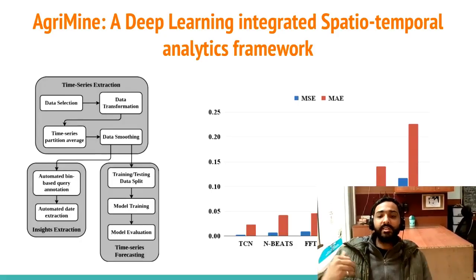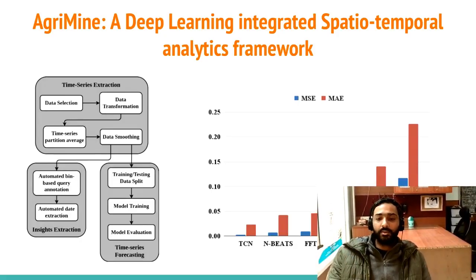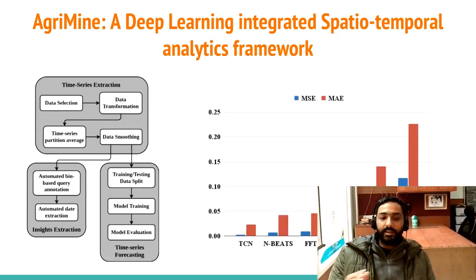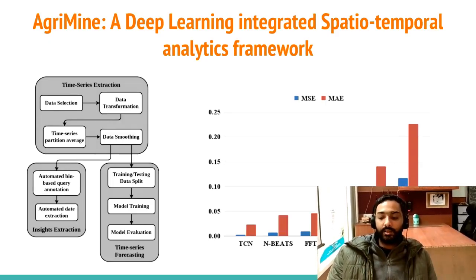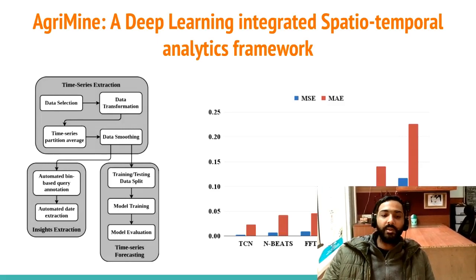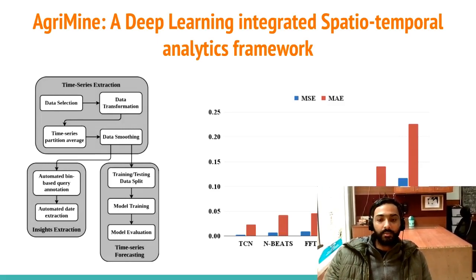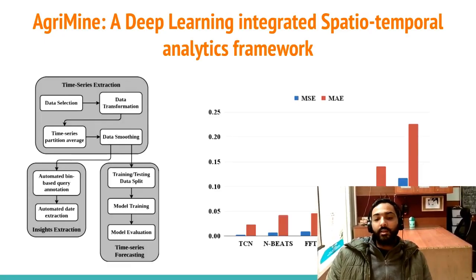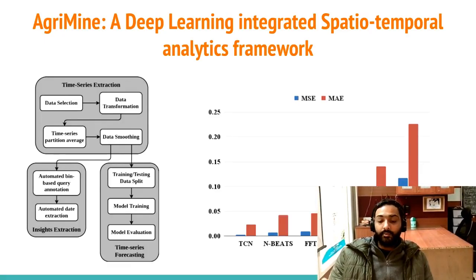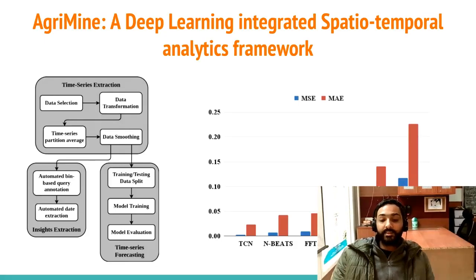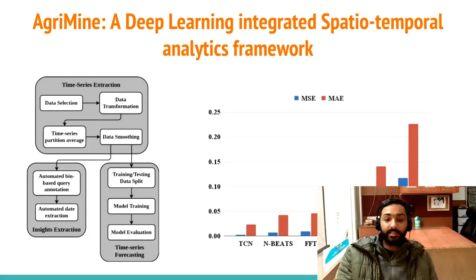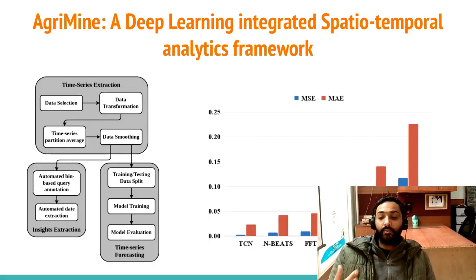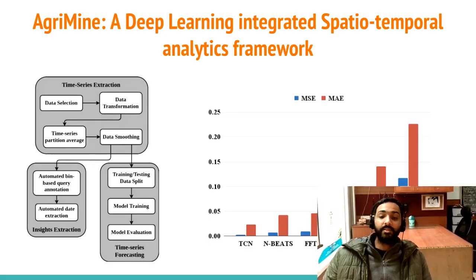Then we can develop forecasting models, for example, to forecast how many calls will come regarding a particular topic in the next few days. Based on that analysis, we can recommend what kind of experts will be needed in the helpline centers, and in the next, let us say, 1 month, what kind of problems the farmers are going to ask.